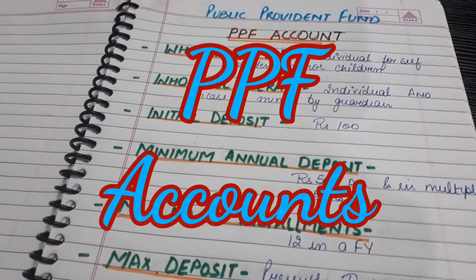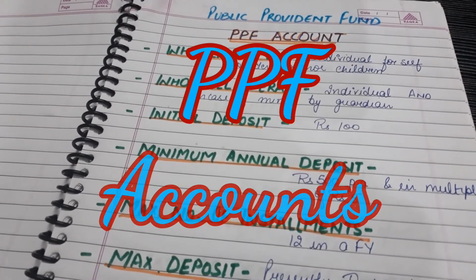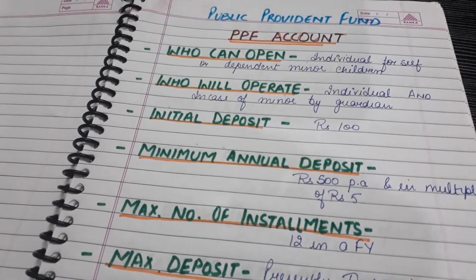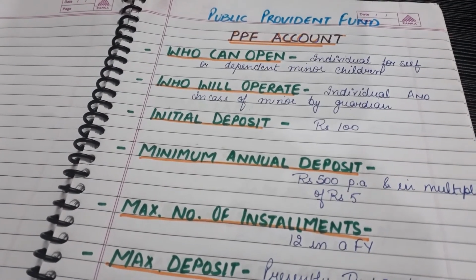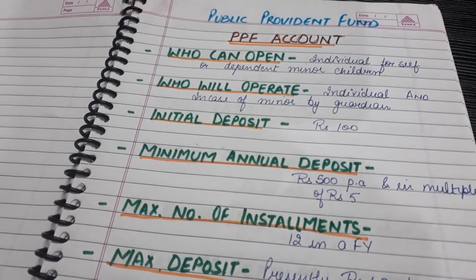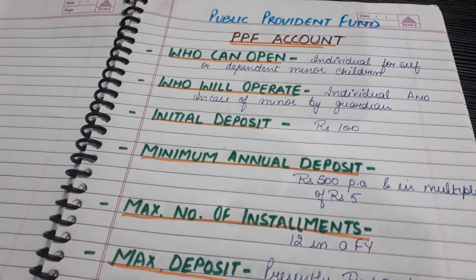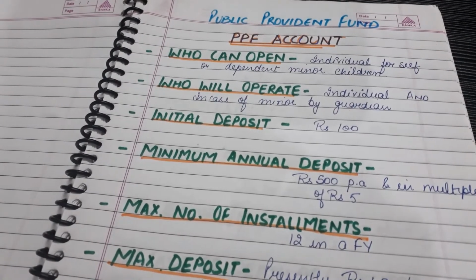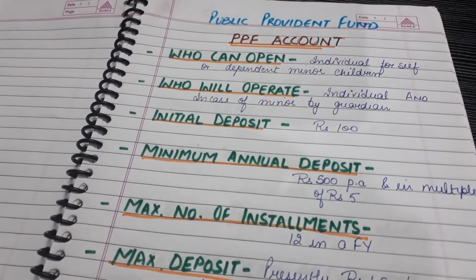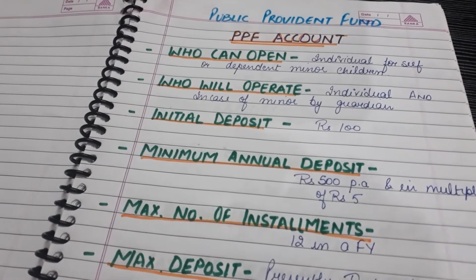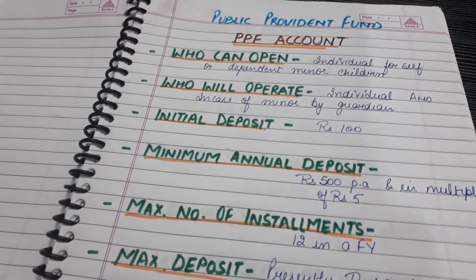Hello everybody. So today we are going to discuss PPF accounts. PPF accounts are also called Public Provident Fund, and today we are going to discuss every aspect of the PPF account: who can open it, who can operate it, the minimum and maximum deposits, the number of installments, the IT rebates, etc., and what is required to open a PPF account.